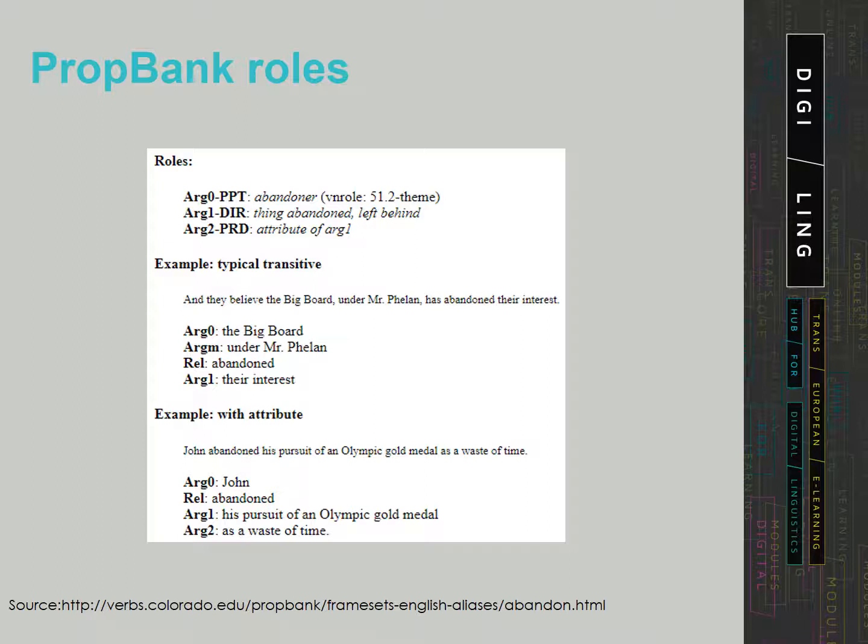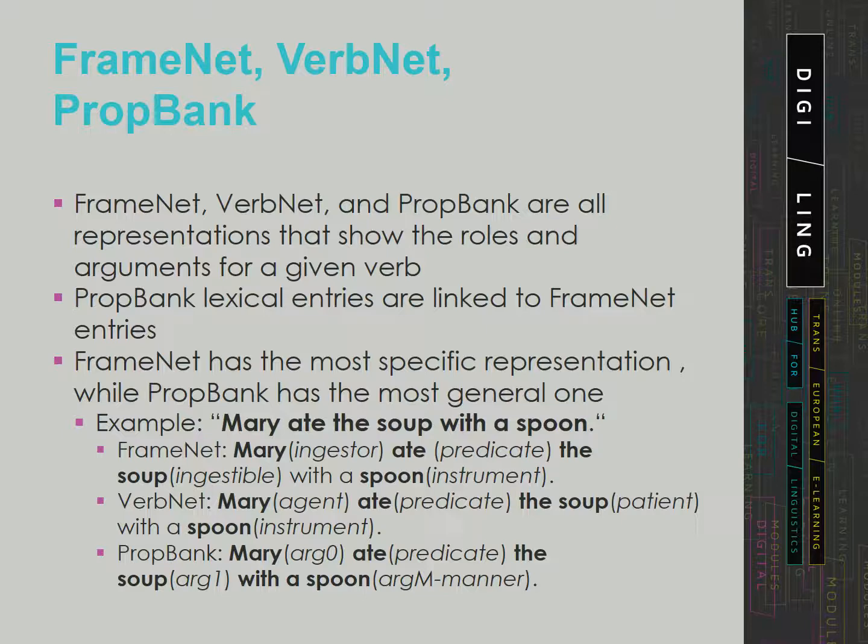Resources that follow the model of PropBank have been developed for Chinese and Korean, although the syntactic nature of PropBank style roles makes the reuse of English role definitions for other languages difficult. FrameNet, VerbNet, and PropBank are all built with semantic role labeling in mind. It attempts to find the predicates in a sentence, usually verbs, but sometimes also nouns or adjectives, and identify the roles using one of these representations. Here, we will look into one final example to see the similarities and differences of these three lexicons.